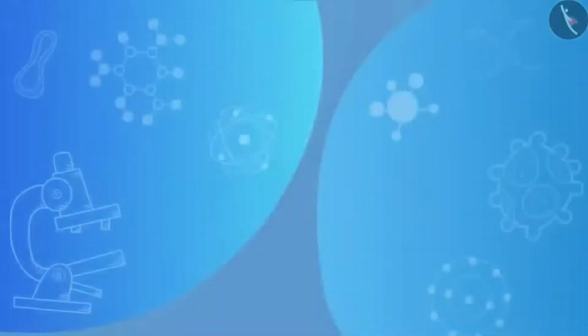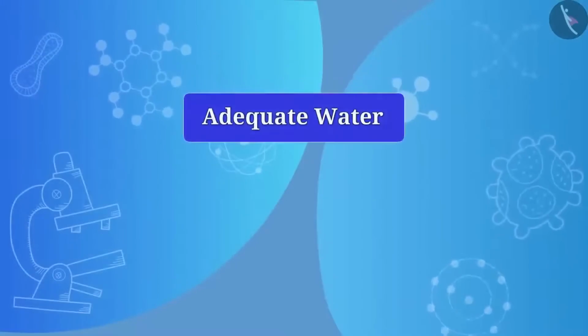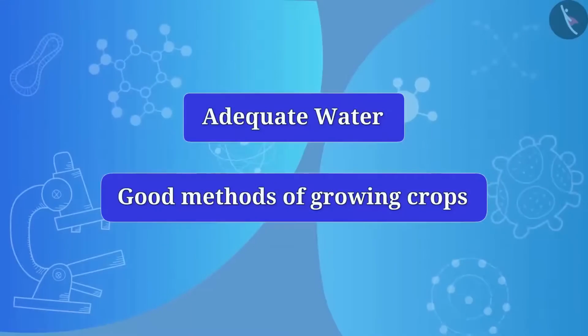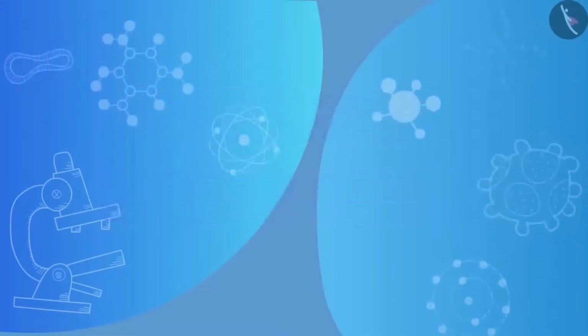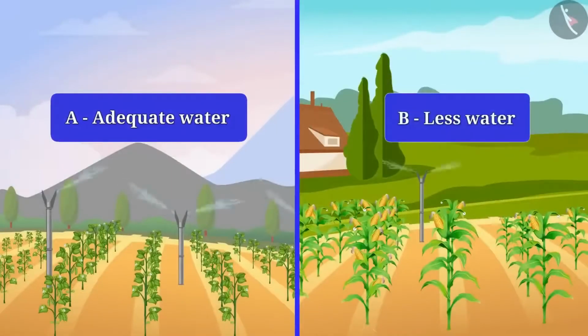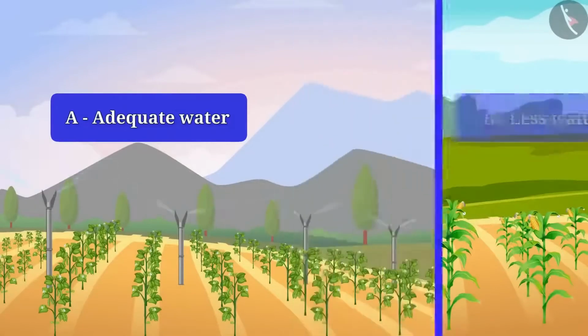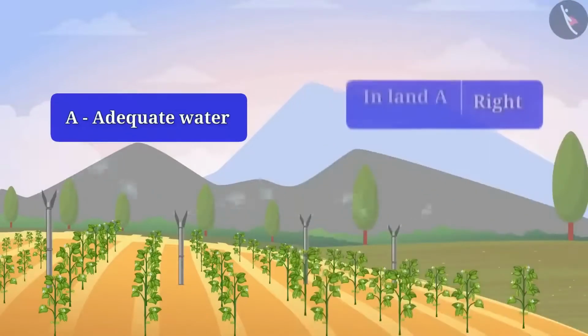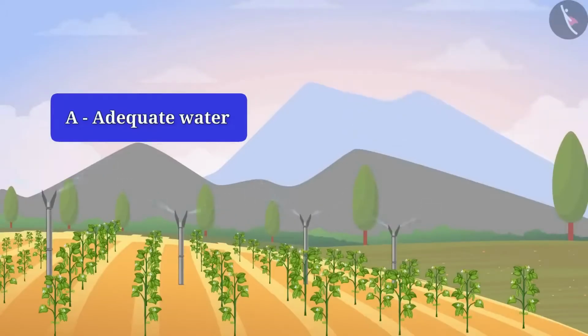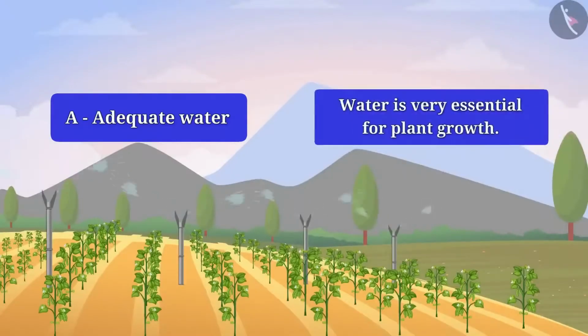Apart from nutrients, plants require adequate water and good methods of growing crops. But how? Let's understand. Friends, there are two lands, A and B here. Plants in land A are adequately watered, while in land B, plants are not adequately watered. In which land do you think plants will grow properly? Land A. Absolutely right. So what did you know from this? Water is very essential for plant growth.